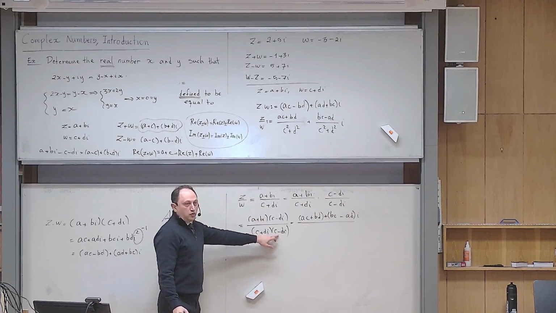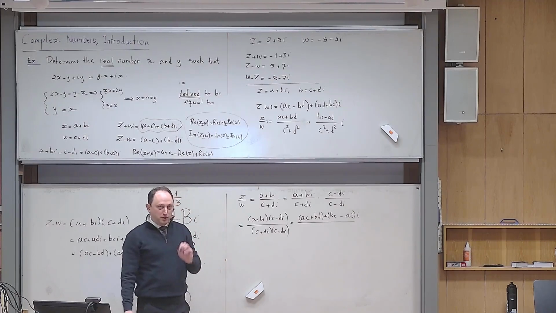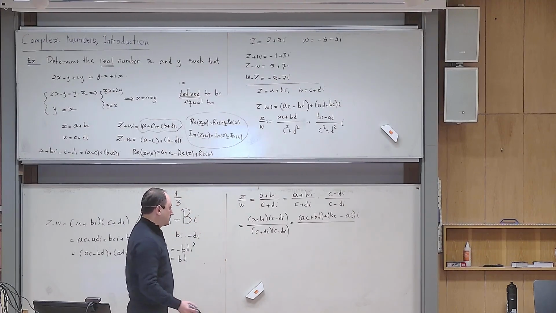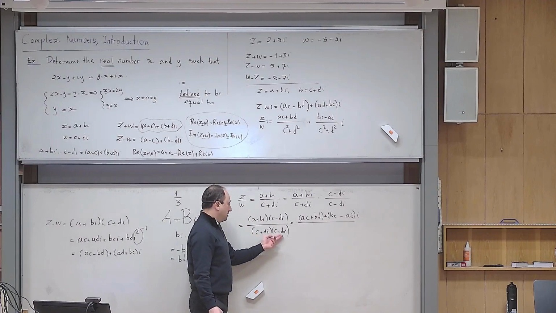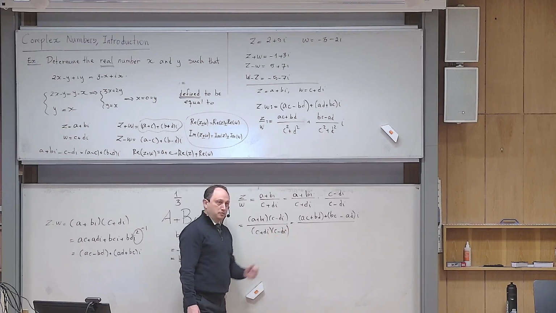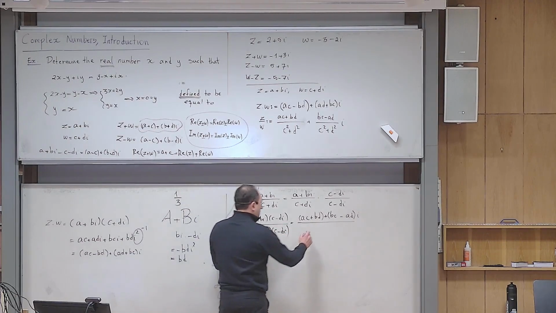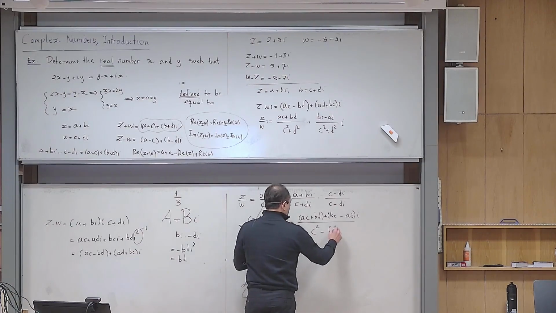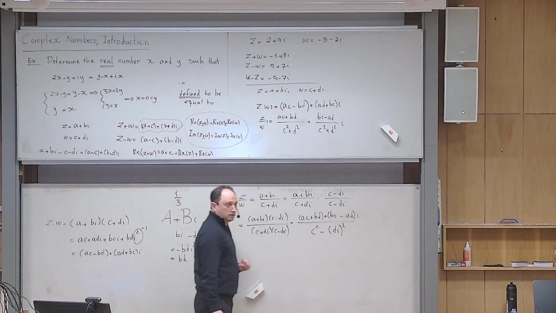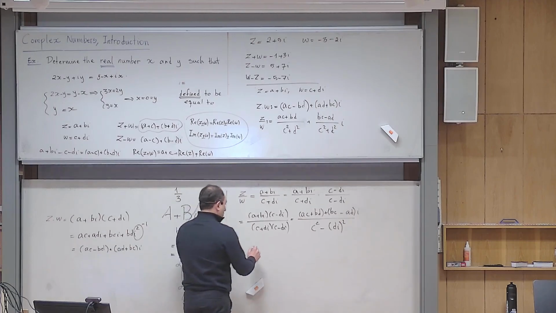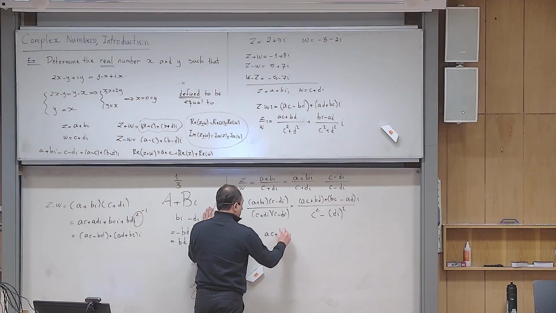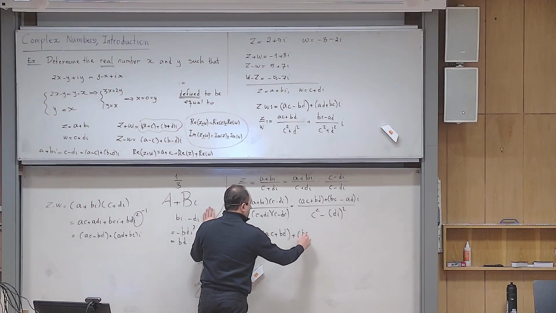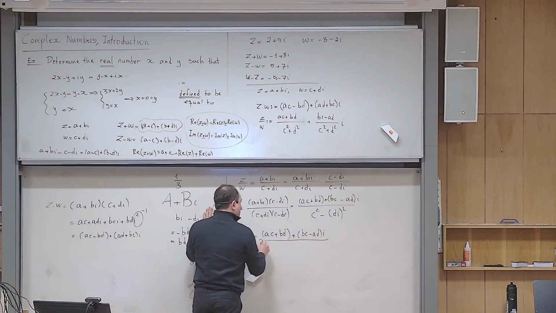For this one, of course, you can start multiplying, but there is a simpler way to do that, and I want you to learn to do that yourself. So what is this rule reminding you of? A number plus another number, times the same number minus that number. The conjugate pattern. So this becomes the first one squared minus the second one squared. Yes? And then let me continue a little bit. So this becomes AC plus BD, and then I have BC minus AD, and then I have i, divided by.